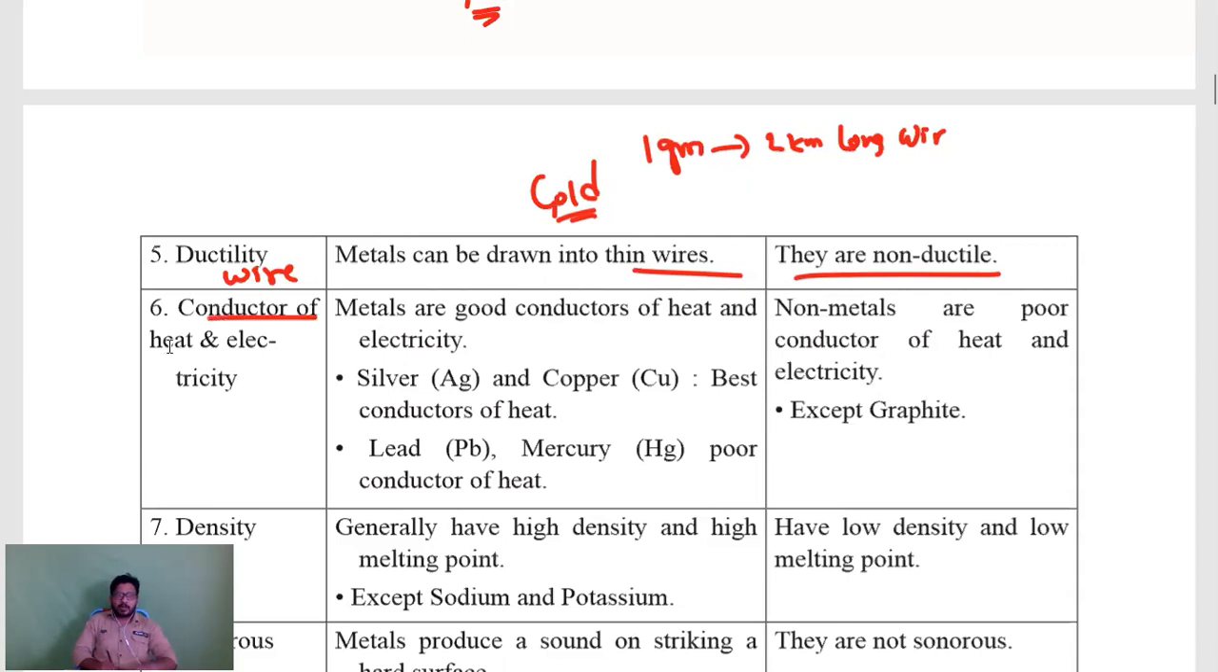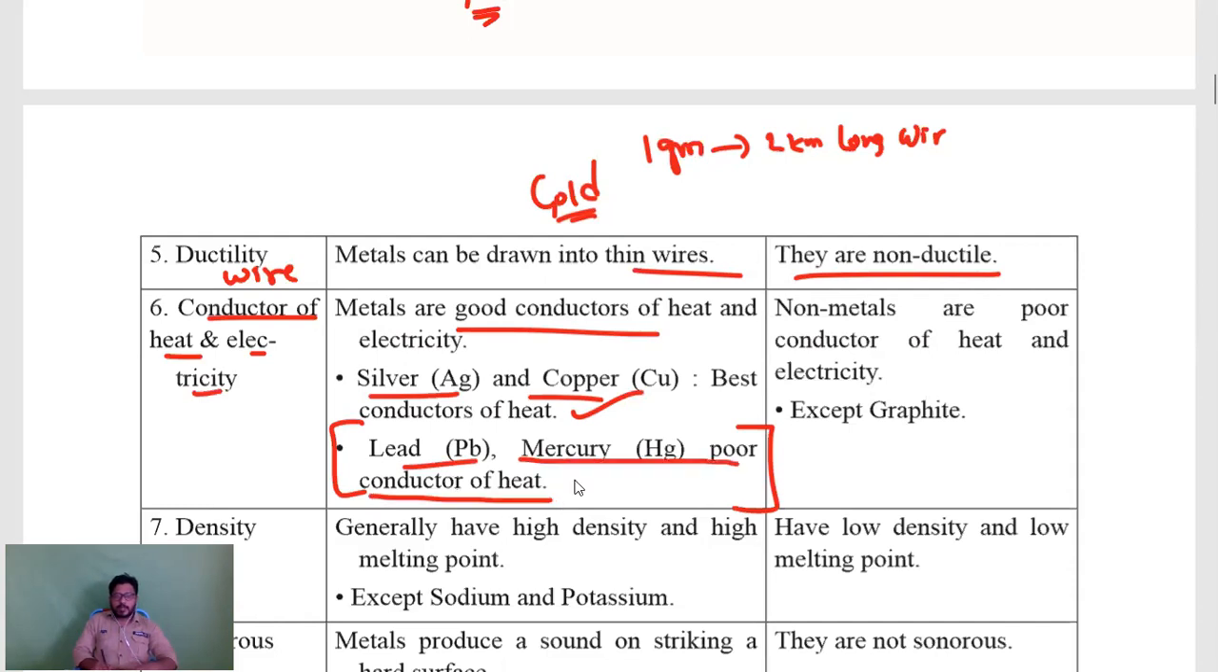Next, conductors of heat and electricity. Of course, metals are good conductors of heat and electricity. You see, silver and copper are the best conductors of heat. Lead and mercury, these are exceptions. You see, lead and mercury are poor conductors of heat. But you may get a doubt: if mercury is a poor conductor of heat, then why is it used in thermometers, right? Here basically mercury cannot conduct heat energy from one point to another point.